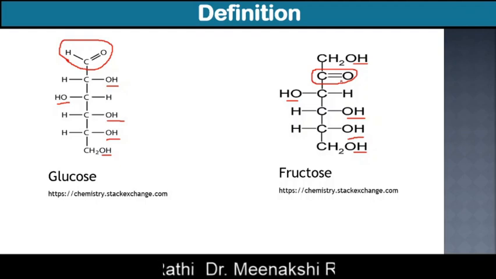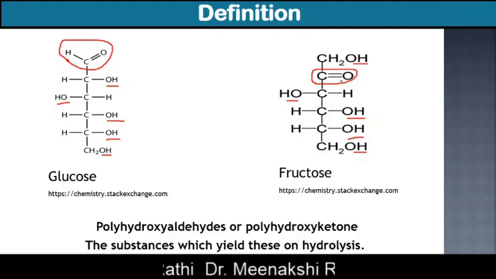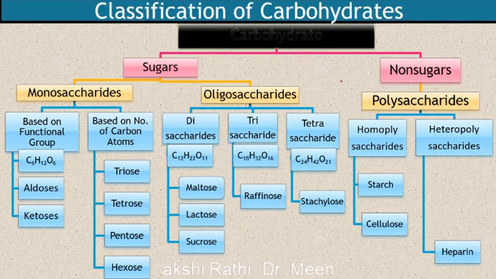group. So the other definition for carbohydrate is that they are polyhydroxyaldehyde or polyhydroxy ketone, or the substances which yield these polyhydroxyaldehyde or polyhydroxy ketone on hydrolysis. So now carbohydrates are defined as polyhydroxyaldehyde or polyhydroxy ketone or the substances which yield these on hydrolysis. Next we will see the classification of carbohydrate.